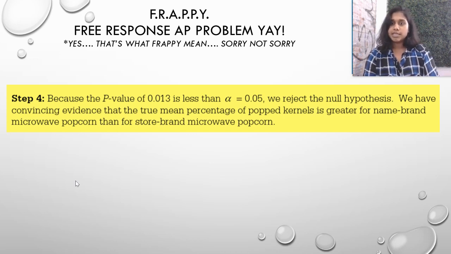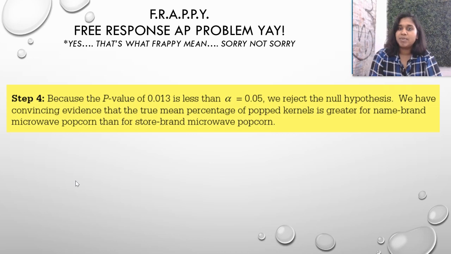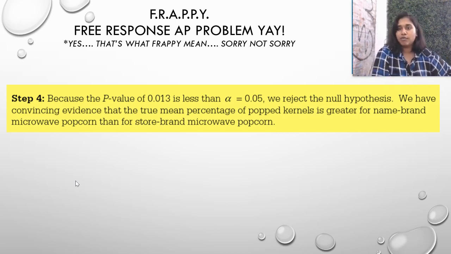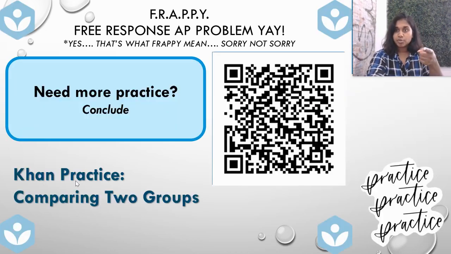Because the p-value is less than alpha, we reject the null, which means that we're with the alternate hypothesis. We have convincing evidence that the true mean percent of popped kernels is greater for name brand microwave popcorn than for store brand microwave popcorn. Ta-da! That's it. If you're struggling with conclusion sentences, here's your practice.